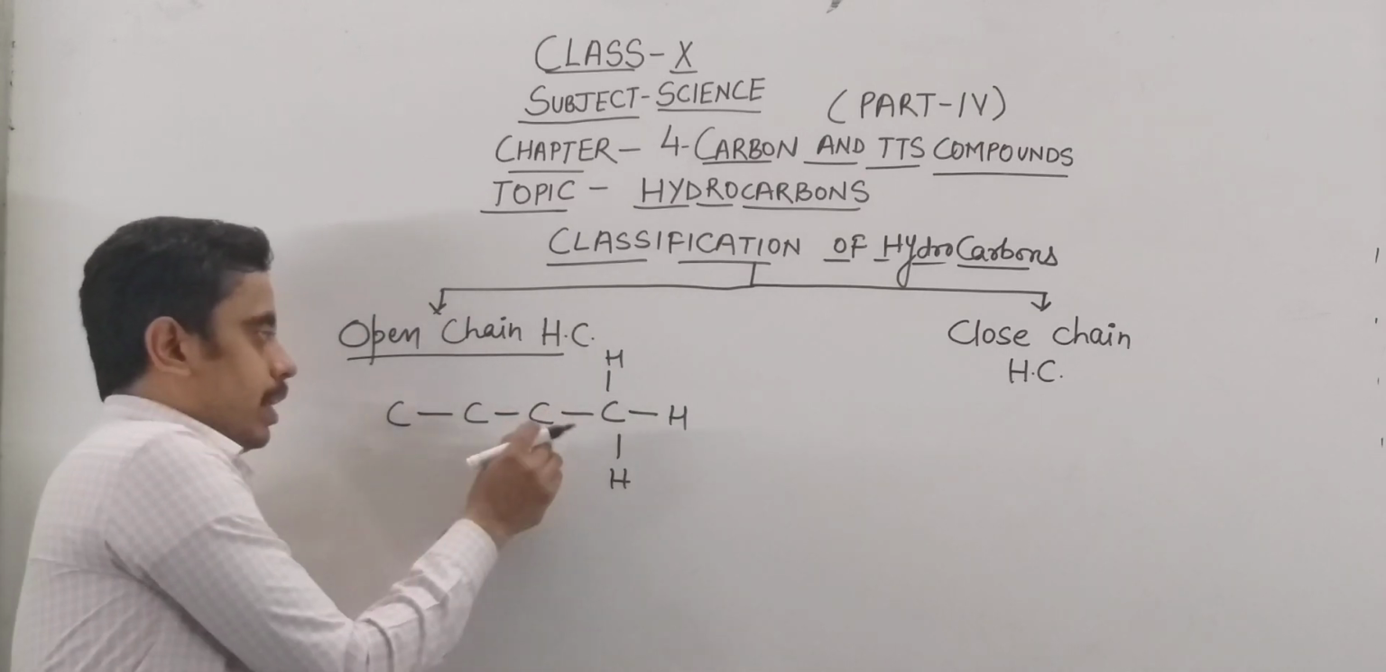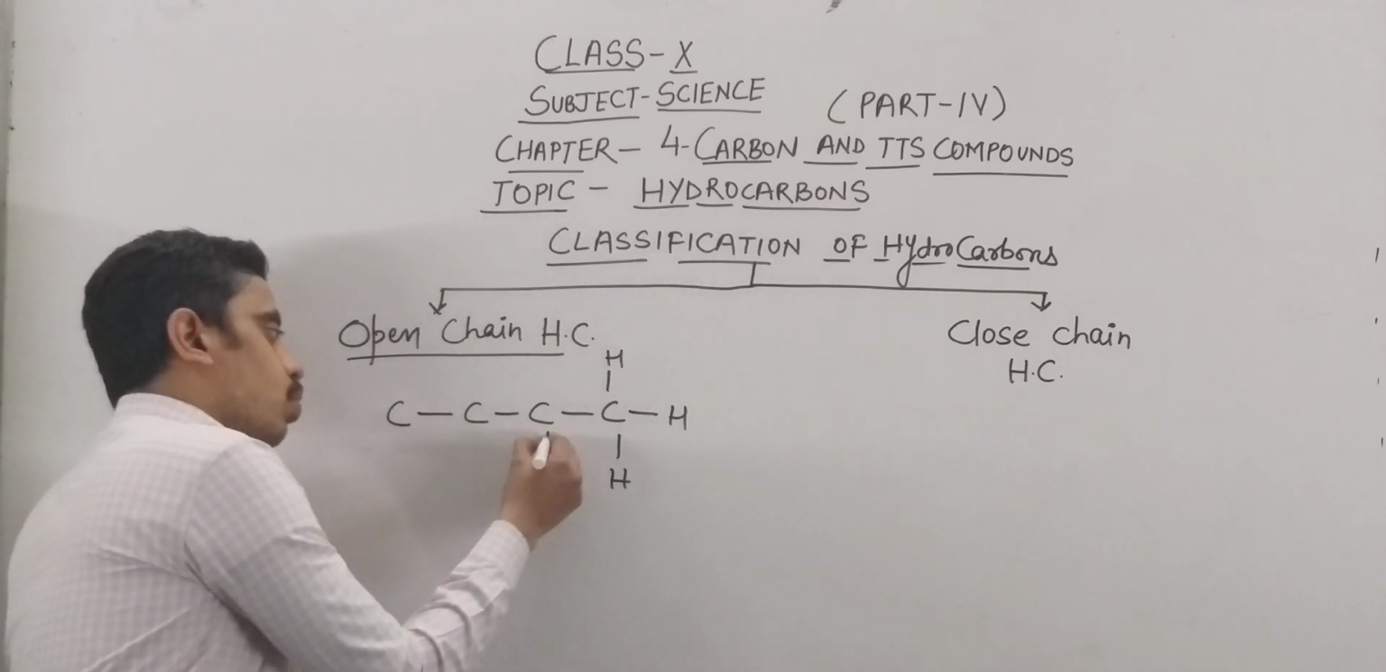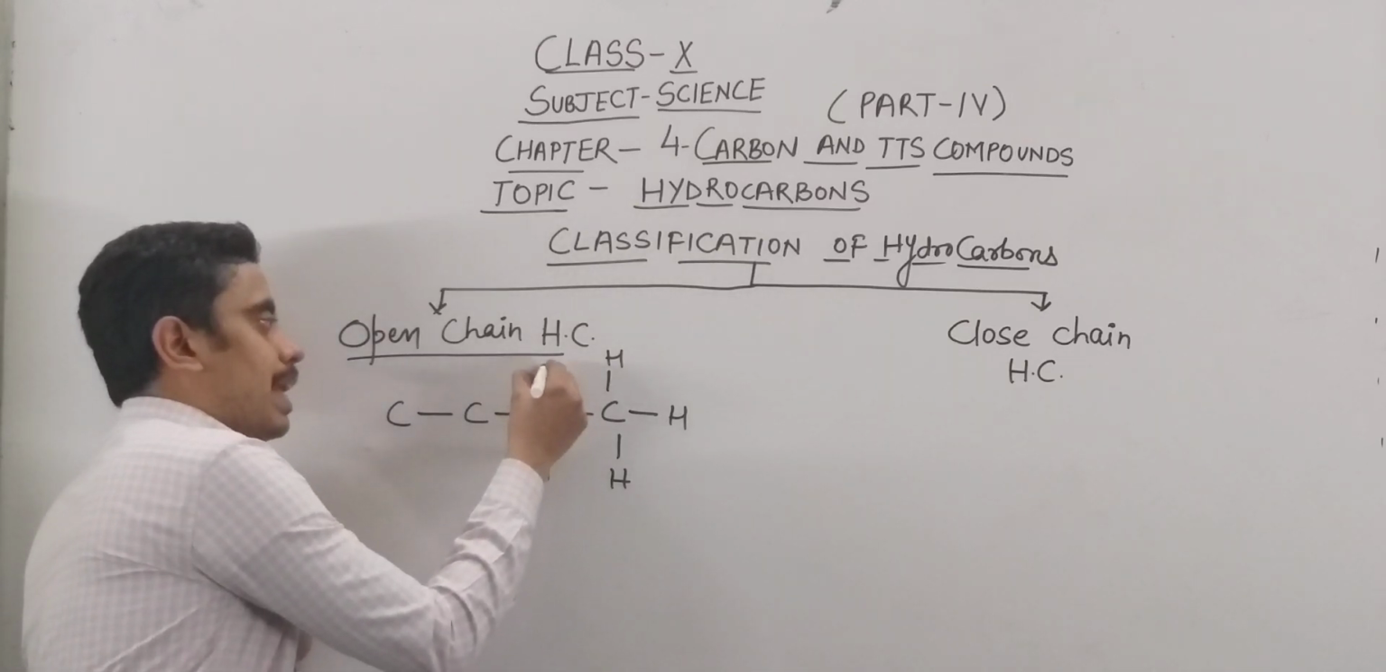So here you can see 2 covalent bonds are completed by the carbon, 2 bonds are left. So 2 hydrogen atoms will be attached here.